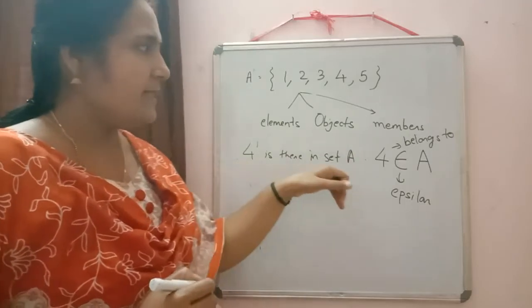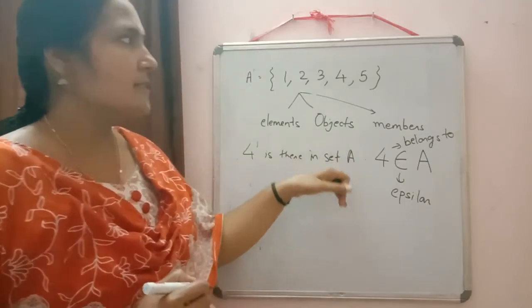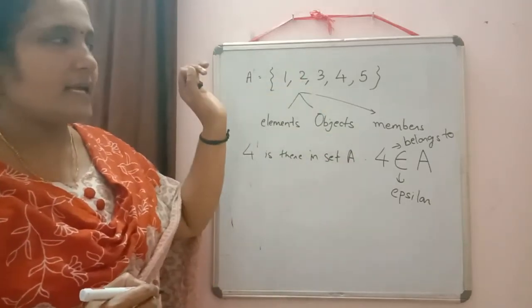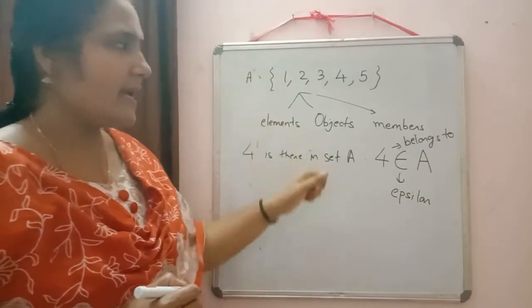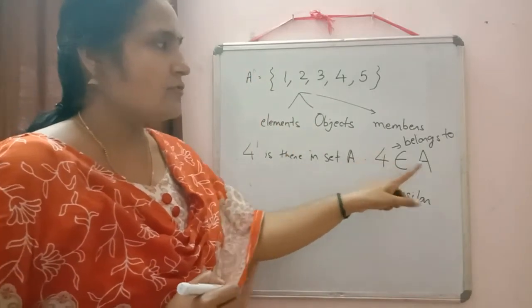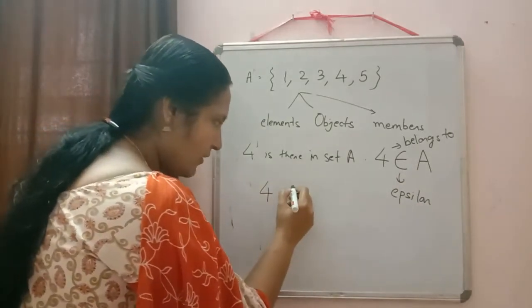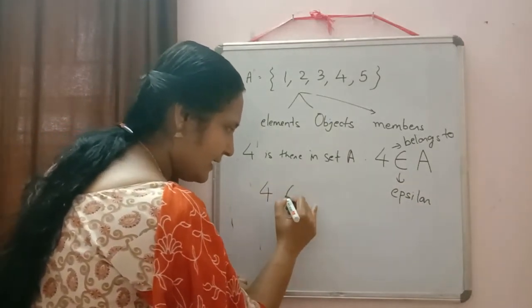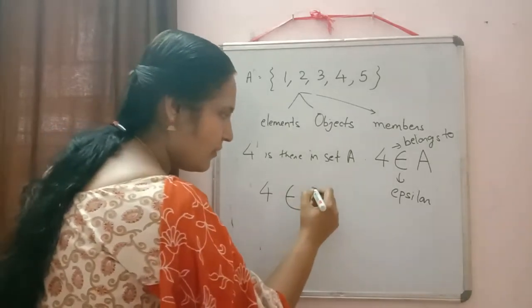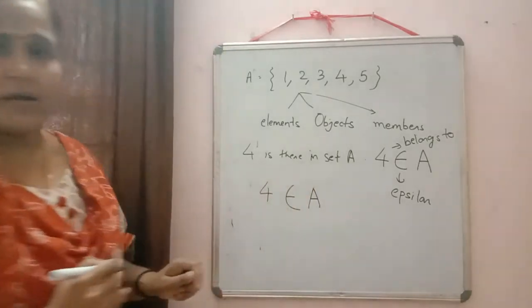If I ask whether 4 is there in the set A or not, you will say yes, 4 belongs to A. So all of you write it in this way: 4 belongs to A, with the epsilon symbol.